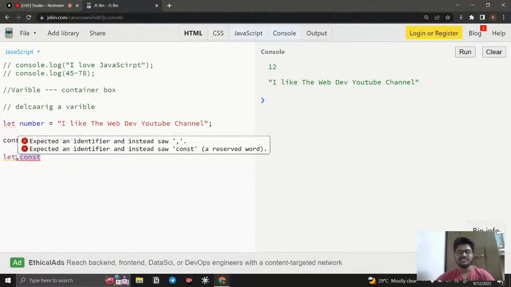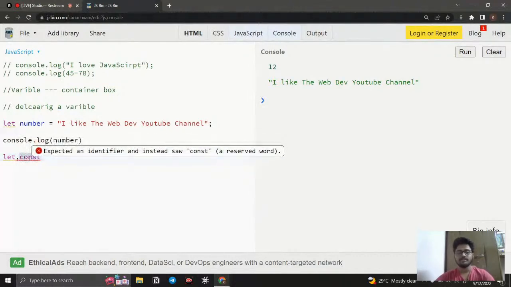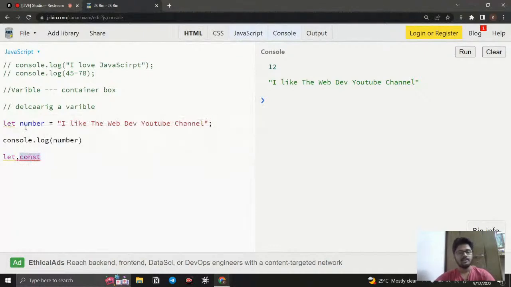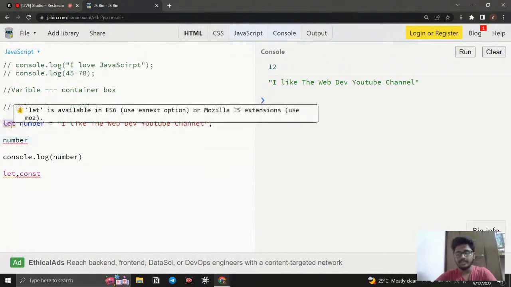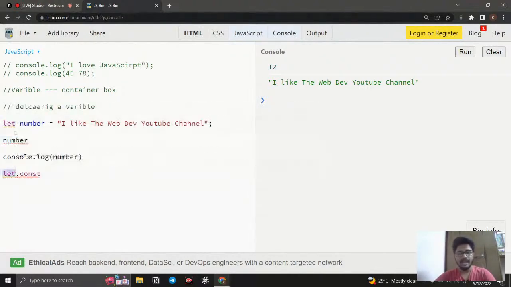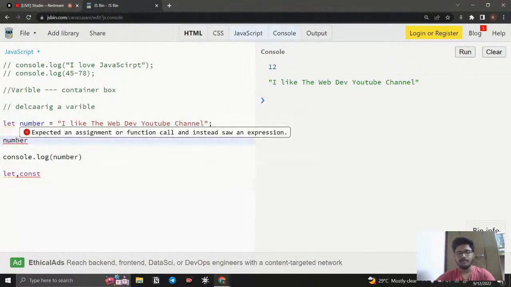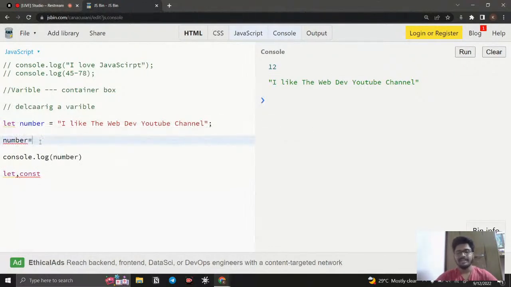What is the difference between let and const? With let we can reassign a value, but with const we cannot. I will explain it clearly. For example, right now you can see the variable number holds "I like the web dev YouTube channel", and I'm just calling it. I'm not declaring it, because if I want to declare, I need to give the keyword. I just say number and reassign it, so instead of "I like web dev YouTube channel", I say 34.